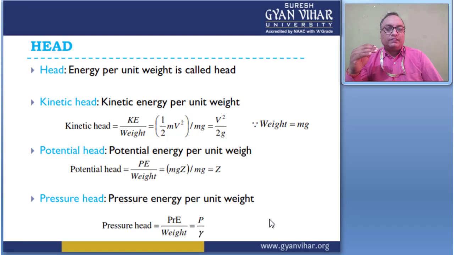And the next is the pressure head: the pressure above the atmospheric pressure, divided by the weight. This gives P by rho g. So these are the different kinds of energy. Then let us move to the next slide.